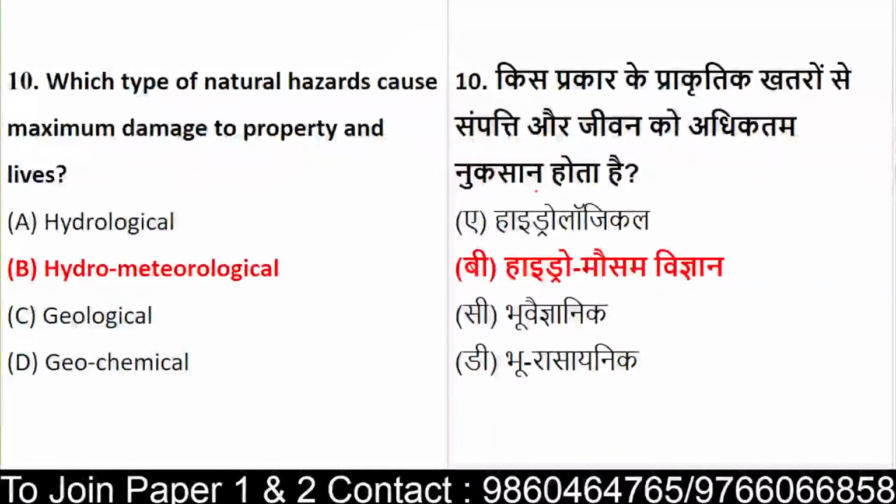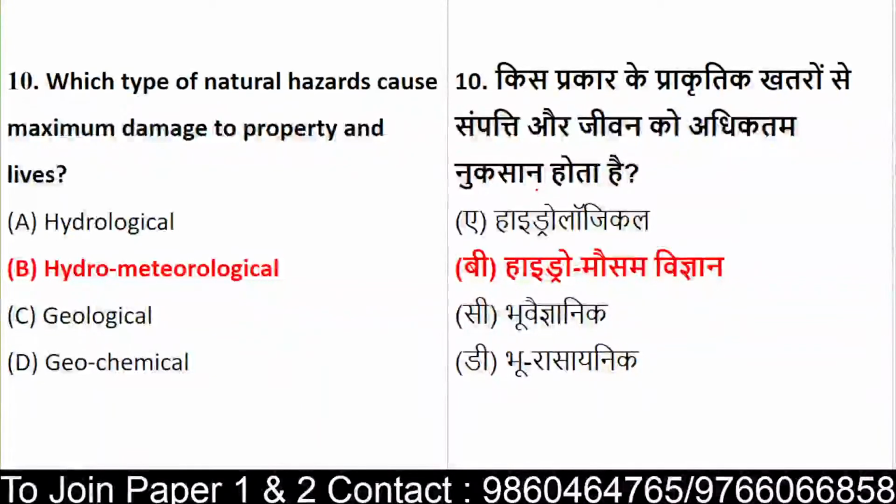From the listed options, hydrometeorological, now please try to understand, is the one which definitely has a lot of impact hazard wise. It is basically hazardous not only to lives but also to property.